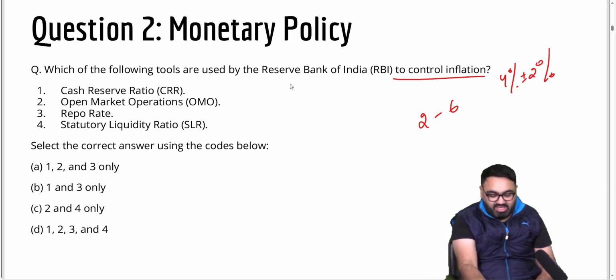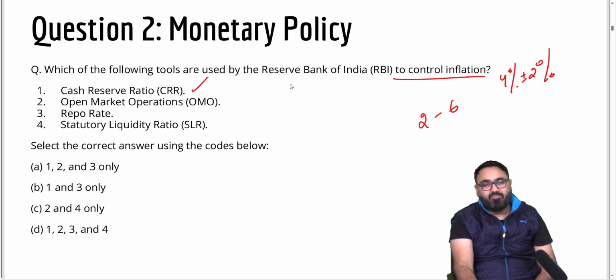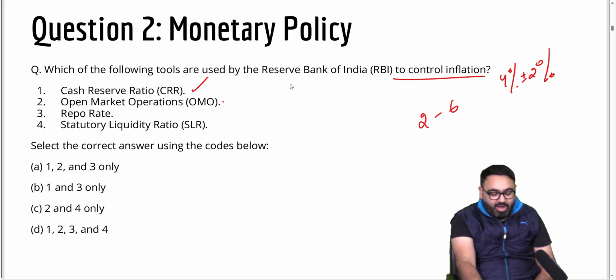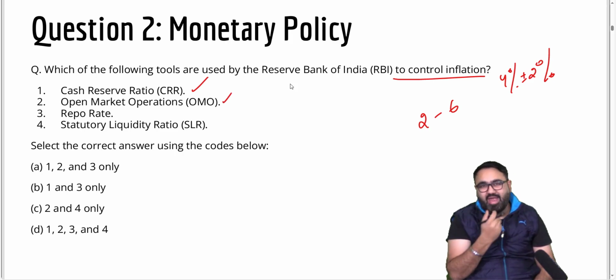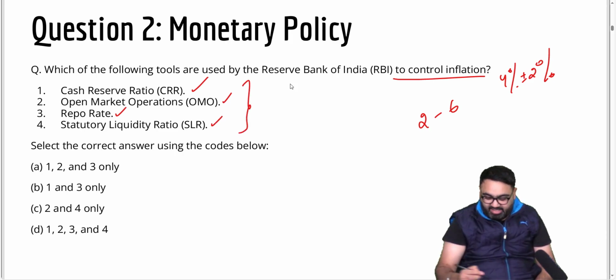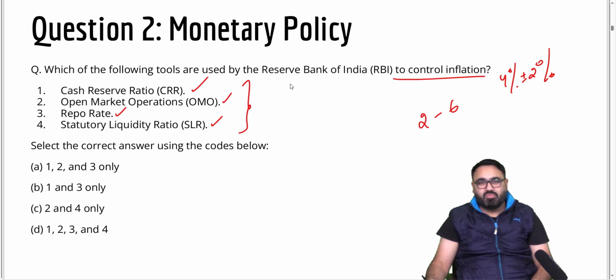By using cash reserve ratio? Yes, they do. That is how they decide how much cash has to be kept with the banks. Open market operations, yes. Open market operation means buying and selling of government securities. Deciding repo rate and deciding SLR, yes. All these things are instruments in the hands of the RBI to ensure that inflation remains in control.